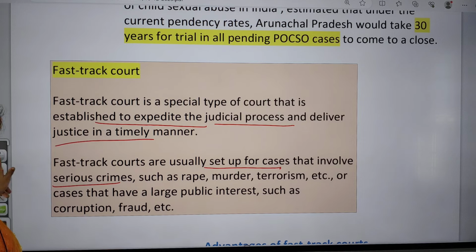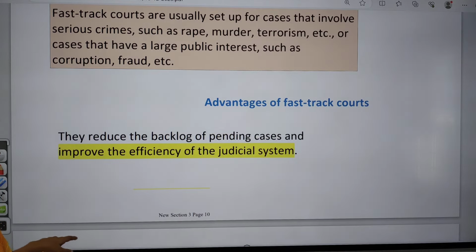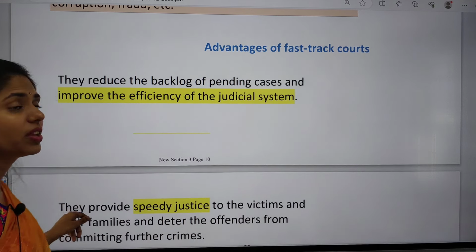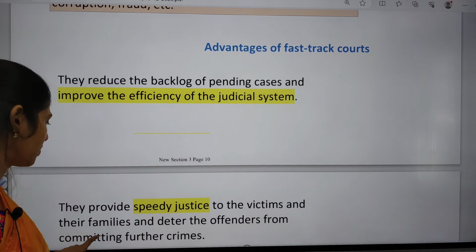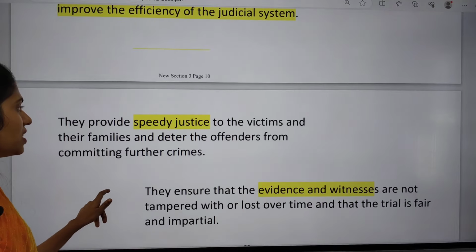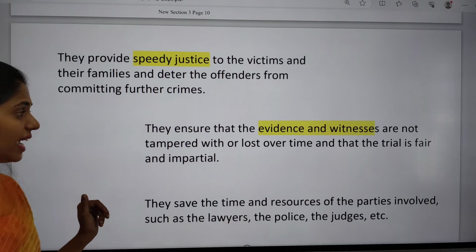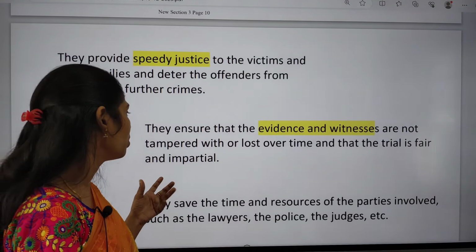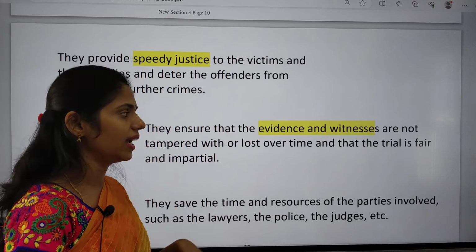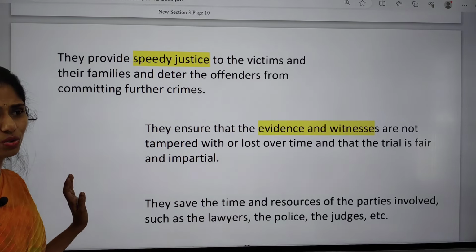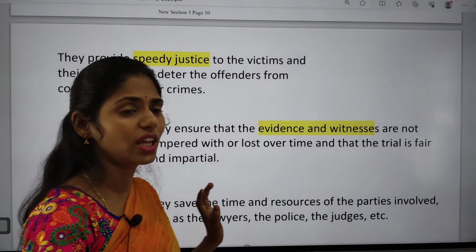If you are talking about the advantages of fast track courts, they will reduce the backlog, the pendency of cases in the judiciary, like Supreme Courts, High Courts, etc. They will provide speedy justice to victims and ensure that the evidences and witnesses are not tampered with or lost over time, so that the trial is fair and impartial. The trial is based on the evidences.